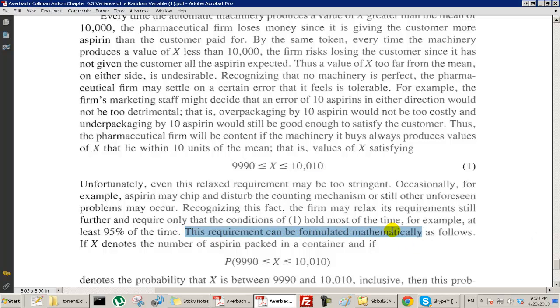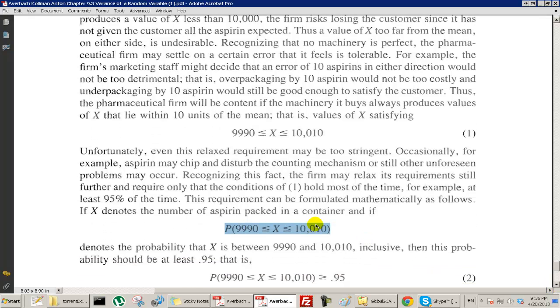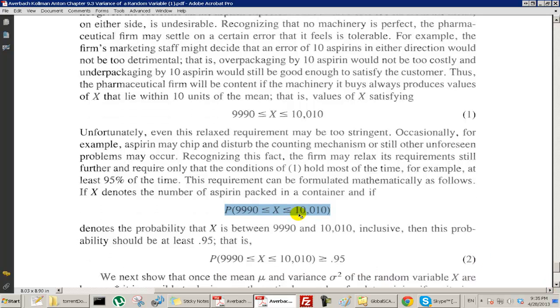This requirement can be formulated mathematically as follows. If X denotes the number of aspirin packed in a container, this denotes the probability that X is between here and here, inclusive. What does inclusive mean? It means you're including, you have the equal sign here and the equal sign here. So that means including 990 and including this bound as well. Then this probability should be at least 95%. So we would say the probability that it's in here should be greater than or equal to 95%, which is what we've written here.